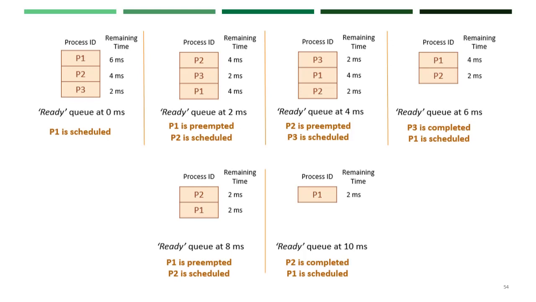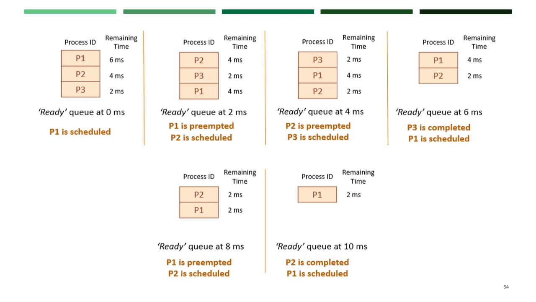So let us analyze using the diagram. According to the first step, the ready queue is P1, P2 and P3. P1 has 6 milliseconds, P2 has 4 milliseconds, P3 has 2 milliseconds. Now the queue is ready with the execution timings. As usual, with first come first serve, P1 will be scheduled first.